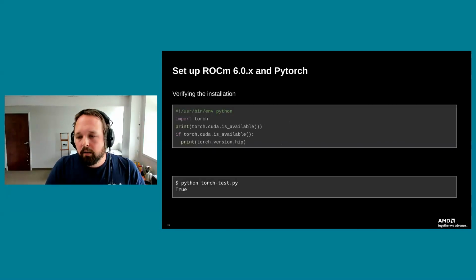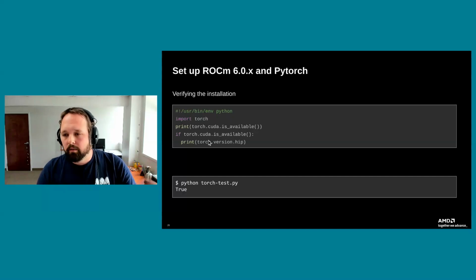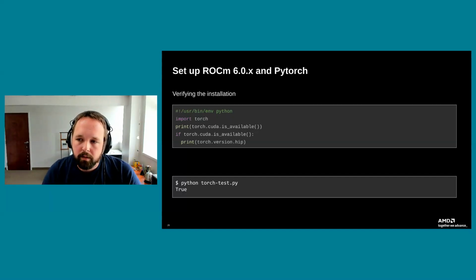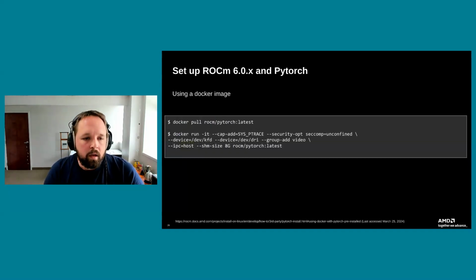If you want to check after you do the installation, to verify your code is working, you can just import torch and check that CUDA is available. That at least confirms that you have the correct installations there. If it is there, it'll return True. If that's available, you can also, for example, return the version of HIP that it's built against. That's just a quick validation to make sure everything installed correctly. Now, aside from those little things, typically you want to do something a little bit more advanced, like allocate some memory on the GPU, run a simple kernel, etc. For us, of course, we are going to be running some benchmarks today.